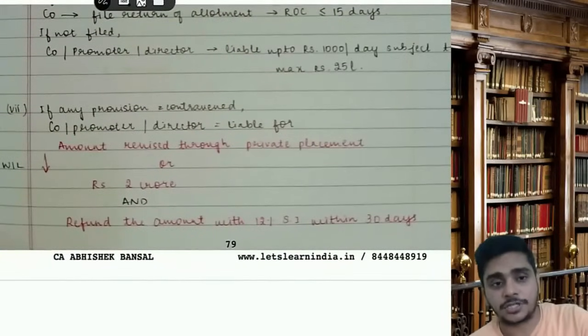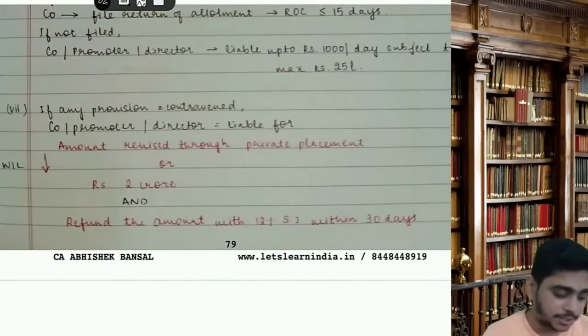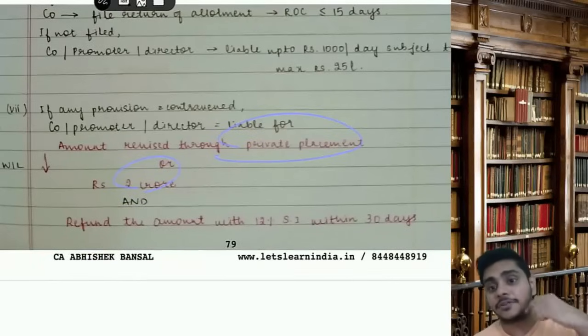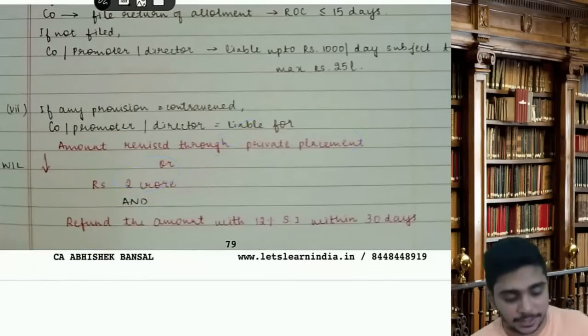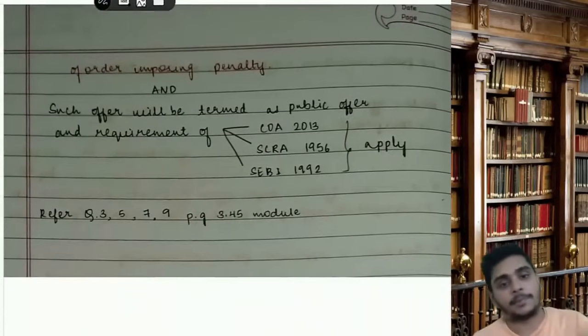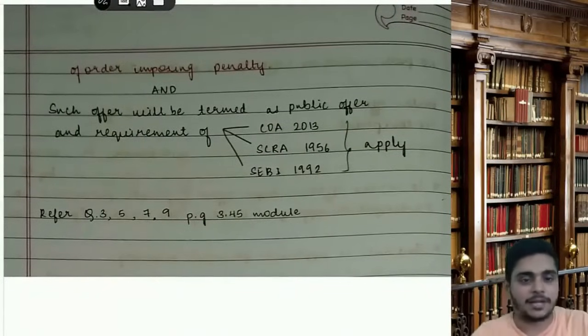So if any provision is contravened, the company, promoter and director are liable for the amount raised through private placement or 2 crore, whichever is less, and you have to refund within 30 days at 12% interest. This offer would be considered a public offer, and the requirements of the Companies Act, SCRA and SEBI will apply.